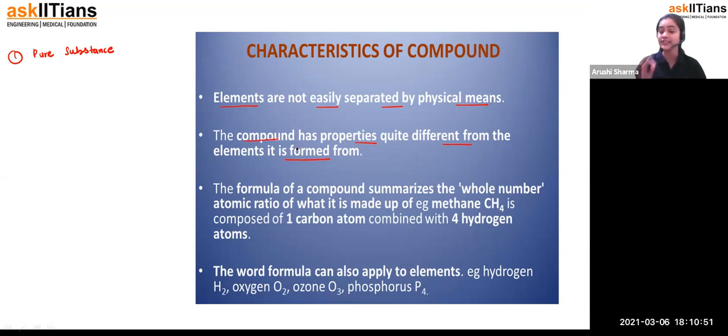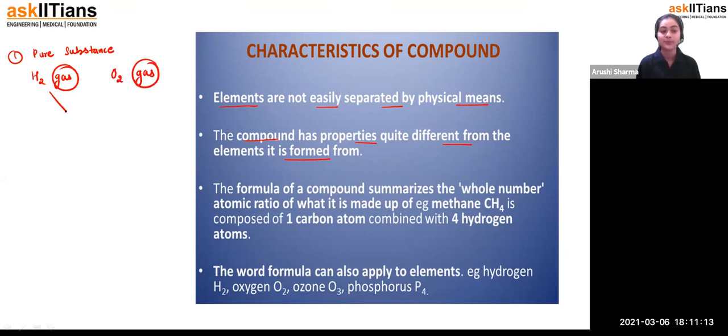Obviously, student, it's not like that if elements are combining together and forming one compound, it's a must condition that the properties of the elements are going to transfer to the properties of the compound as well. If I give you an example here, H2 is a gas. We all know this thing. That is the hydrogen gas. O2 is again a gas.